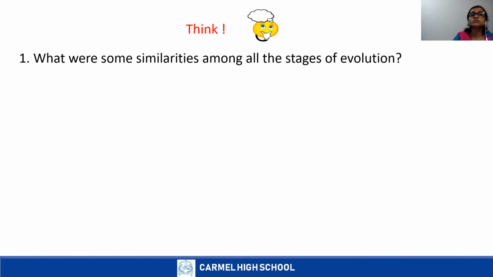What were some similarities among all the stages of human evolution? Recall those pictures, the stages of evolution. What were some similarities among all the stages? Yes, we can find some common features.